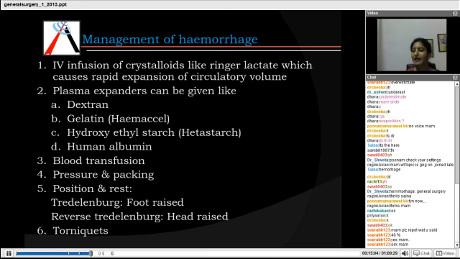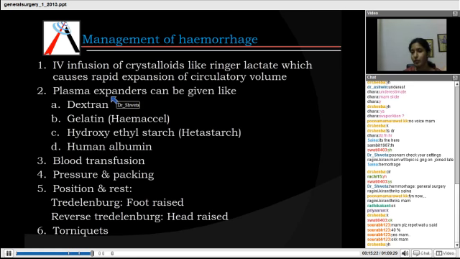Now, how do you manage a hemorrhage? One is by preventing blood loss from your body. Second is, whatever blood loss has occurred, you tend to replace it. Clear? So these are the two important points: one is to stop the bleeding, and second is to replace whatever blood has been lost with solutions and blood transfusions.